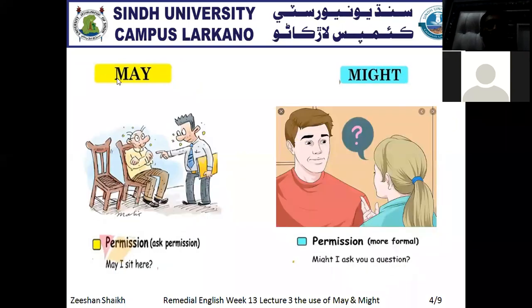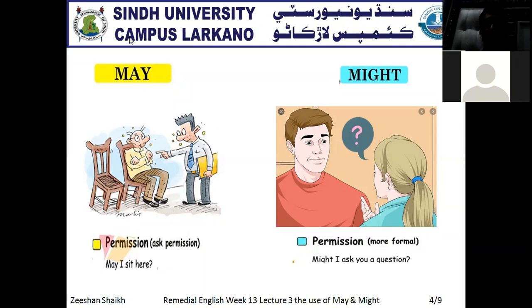Now the second one: we use may in terms of permission, or to ask for permission. If you see the example, may I sit here? Clear? May I sit here? What does it show? It shows a question in terms of permission, meaning the person is asking for permission to sit here in the chair. So that's why we use may for asking permission.